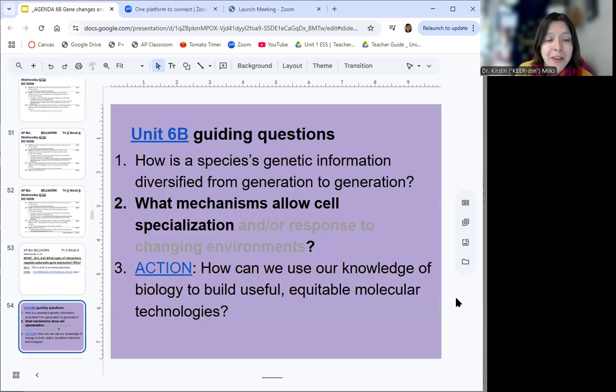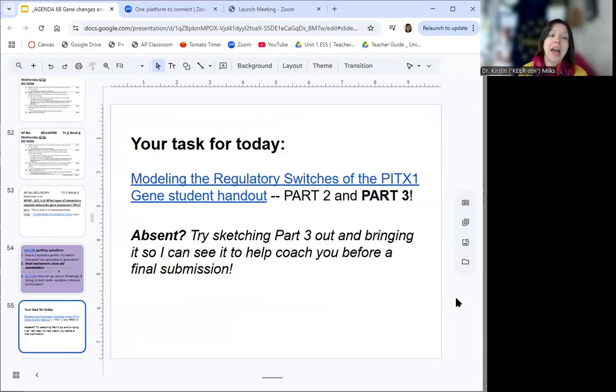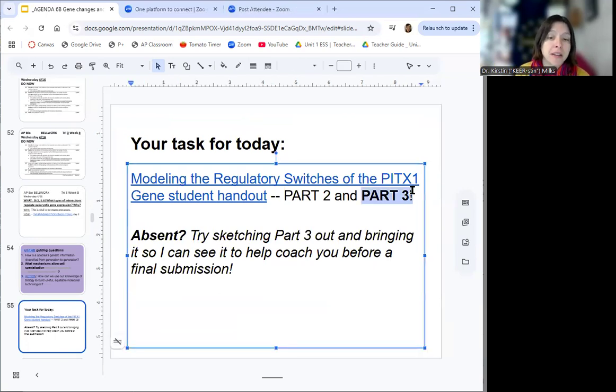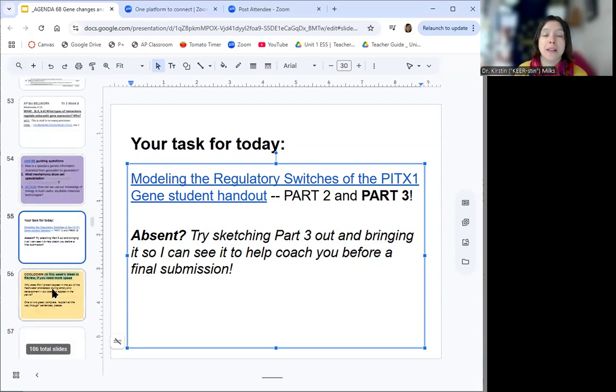We're going to do the stickleback assignment. So same kind of story. Today, we're going to do part 3. Hopefully all groups finished part 2 last time. Part 3 is a modeling exercise. So if you're absent, you should try to sketch part 3 out and bring it to me during Panther Plus so I can coach you before you do your final submission digitally. It's just going to be a lot easier.